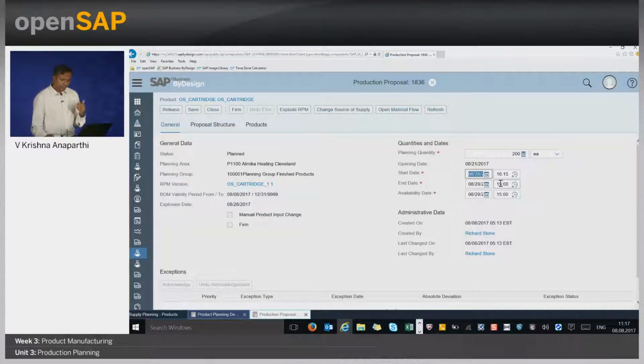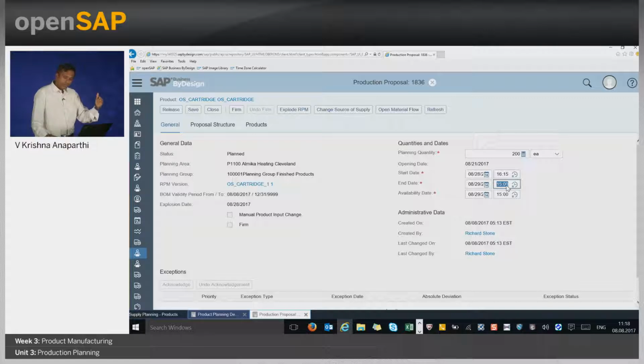So what the system has done is, if you want to complete the cartridge proposal by 3 o'clock, then the system will navigate 6 hours 45 minutes back and then create the start time. Now, when I remove the 6 hours back from 3 o'clock in the afternoon, the system will try to go 6 hours 45 minutes back. It's called backward scheduling.